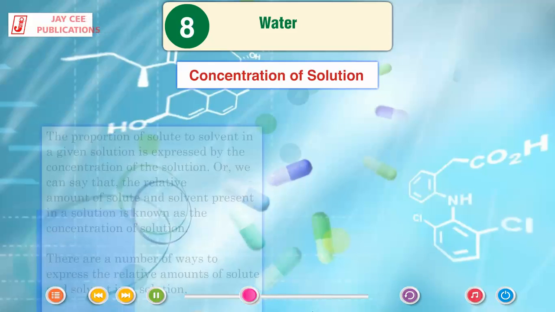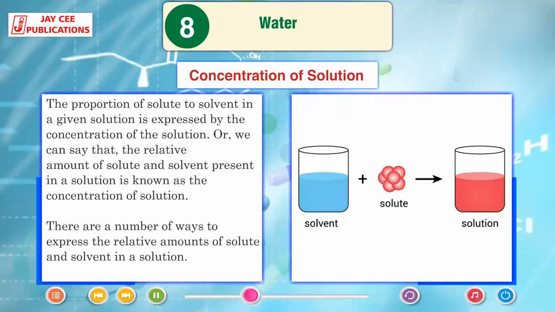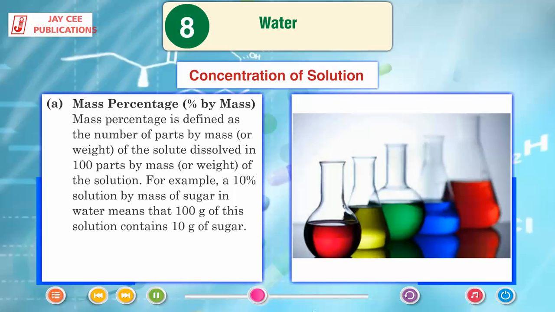Concentration of solution. The proportion of solute to solvent in a given solution is expressed by the concentration of the solution, or we can say that the relative amount of solute and solvent present in a solution is known as the concentration of solution. There are a number of ways to express the relative amounts of solute and solvent in a solution. Mass percentage, or percentage by mass. Mass percentage is defined as the number of parts by mass or weight of the solute dissolved in 100 parts by mass or weight of the solution. For example, a 10% solution by mass of sugar in water means that 100 gram of this solution contains 10 gram of sugar.